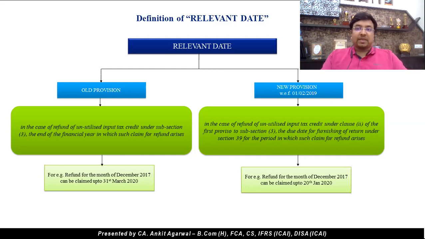The new provision, which came from 1st Feb 19, says the relevant date is the due date for furnishing of return under section 39 for the period in which such claim for refund arises. Now in this case, the due date for furnishing of return for the month of December 17 is 20th of January 18. So 2 years from 20th of January 18 is 20th of January 20. So what do we do for December month? Can we claim refund till 20th January 20 itself, or can we go ahead up to 31st March 20 is a debatable question. Let's go ahead and further discuss the same.